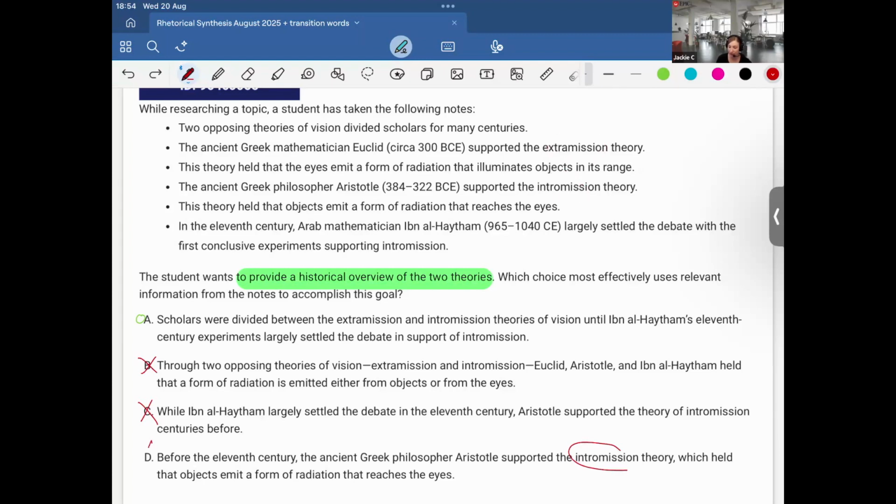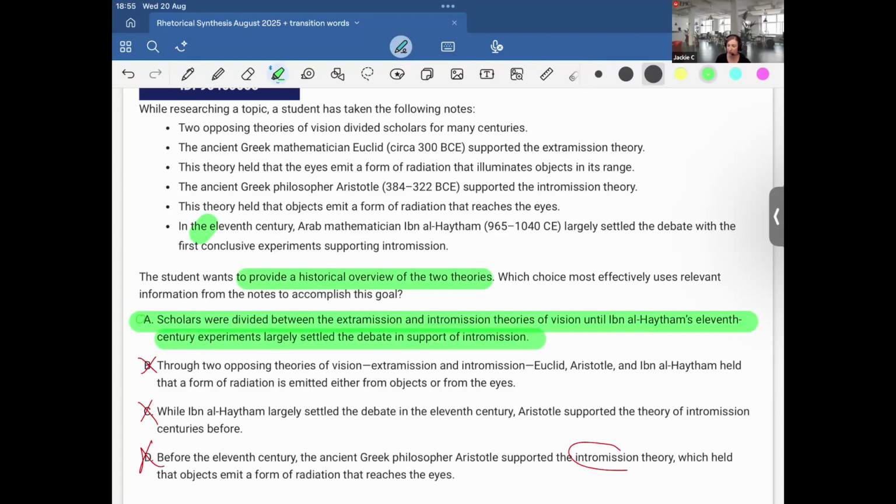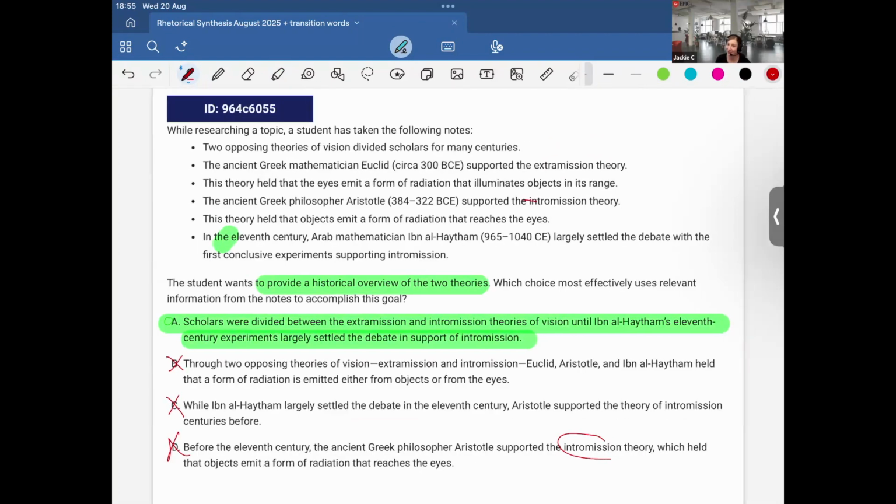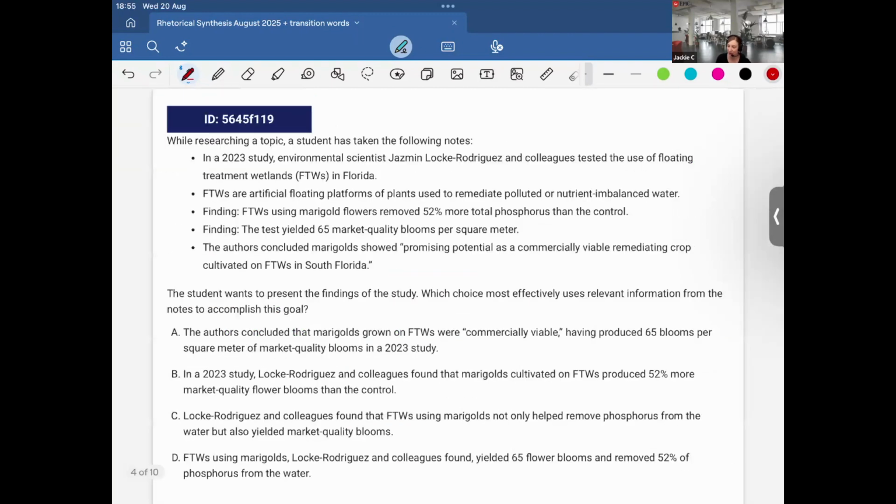So I can also safely discard option D. And therefore, it must be option A, which does make context of the two theories, and it also provides the historical overview of the two theories. Okay, that one was easier, I think, but still a good one nonetheless.